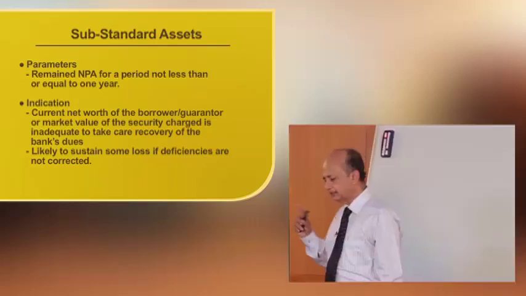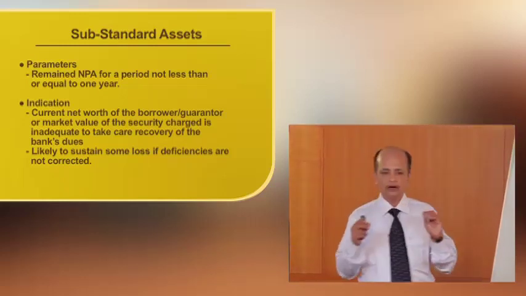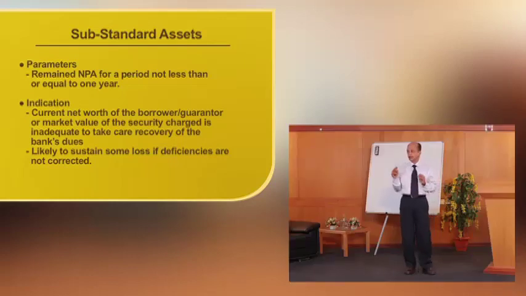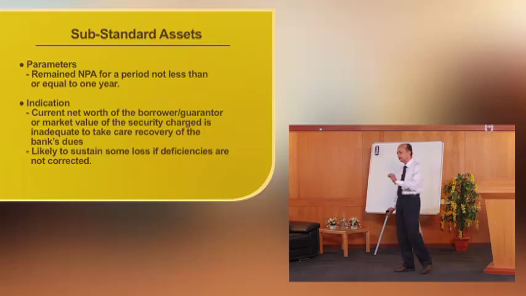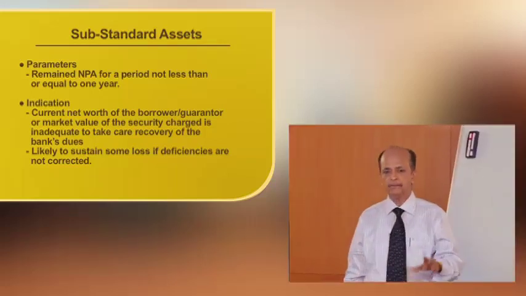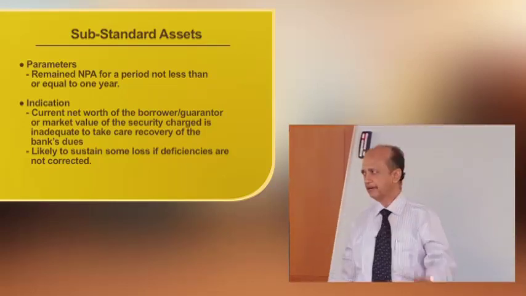Here, that indicates that the current net worth of the borrower or the guarantor is not adequate to take care of the dues payable to the bank. And not only that, the security available is also inadequate to take care of the dues payable to the bank.